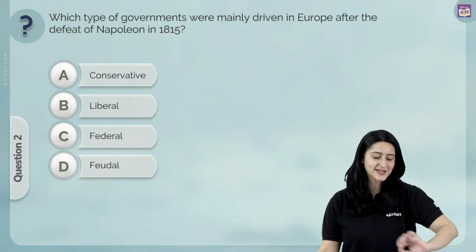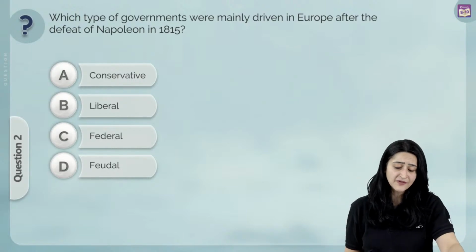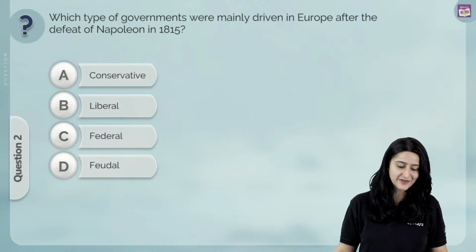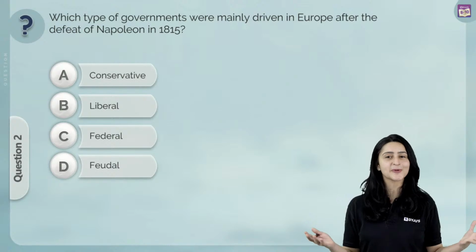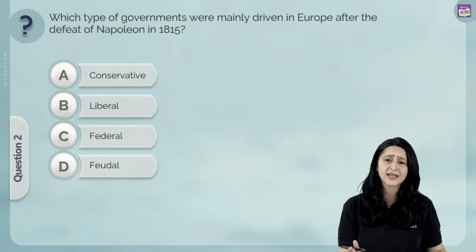Once again, a history question. Which type of governments were mainly driven in Europe after the defeat of Napoleon in 1815? A, conservative, B, liberal, C, federal, or D, feudal? I know you know the answer to this one also. This is a fact-based question.